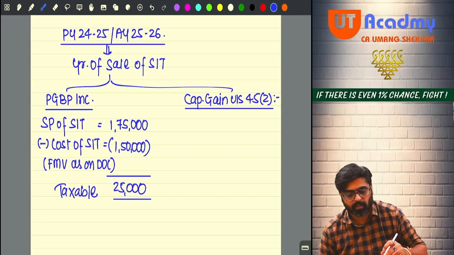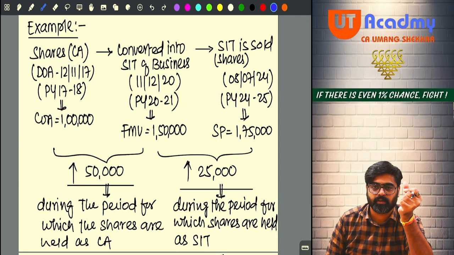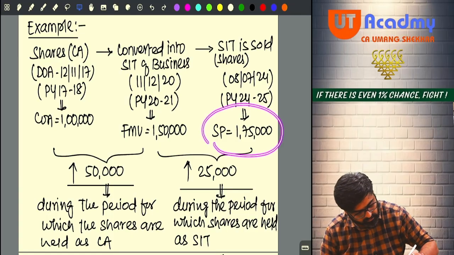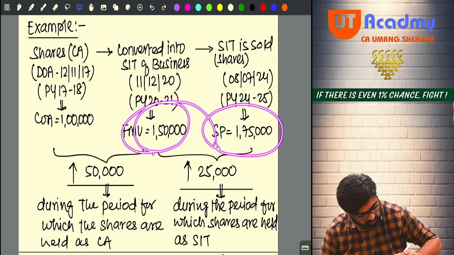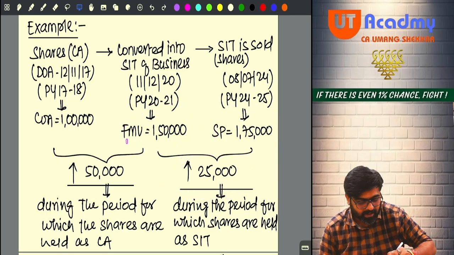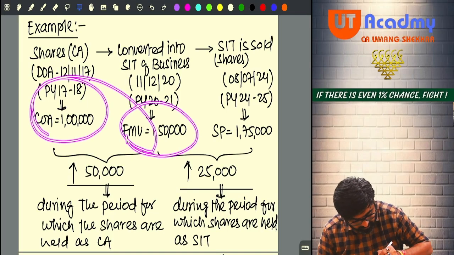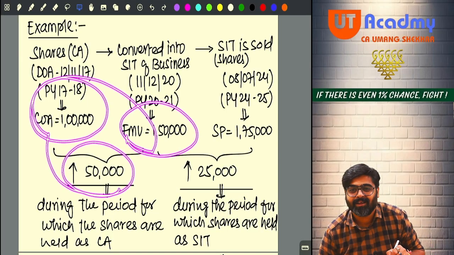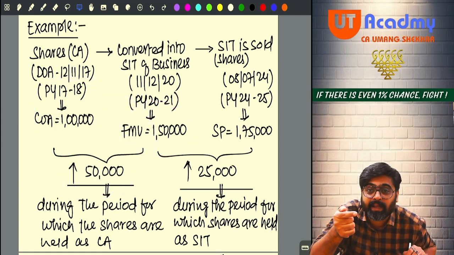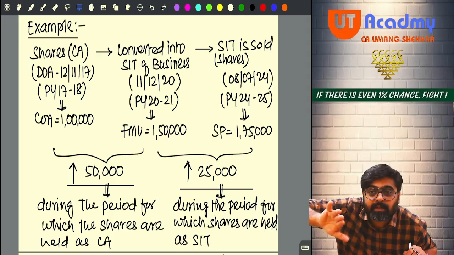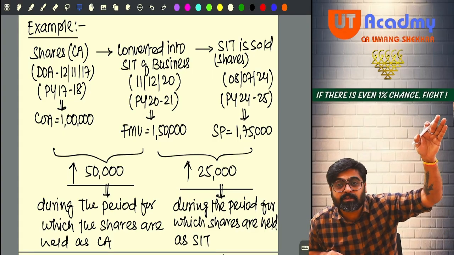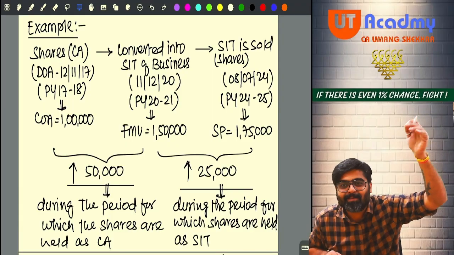Easy, no? Now pay attention. Come to the question. Look at the question. This minus this, so this gain will be taxable under PGBP. And this minus this will be taxable under capital gain. The fair market value which you have taken as cost for PGBP, now that fair market value will be deemed to be your full value of consideration to calculate your capital gain.